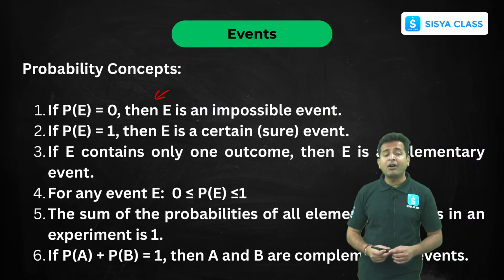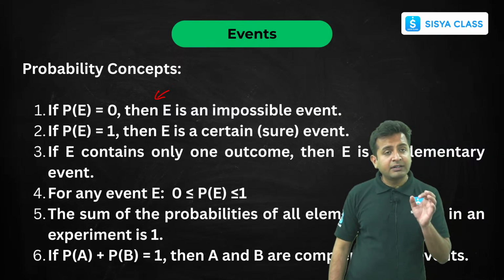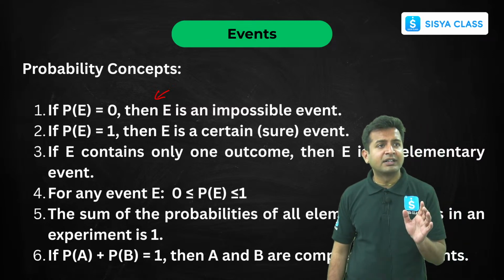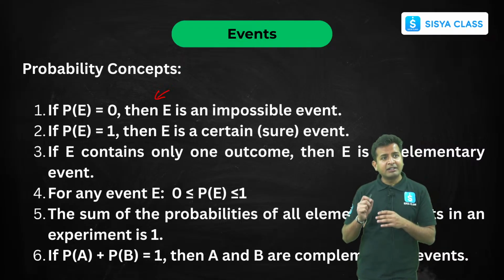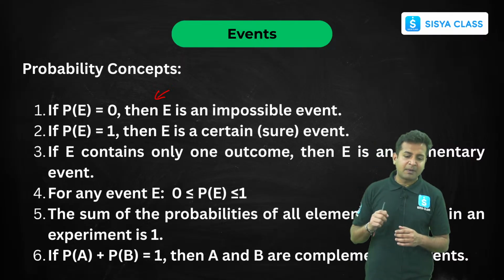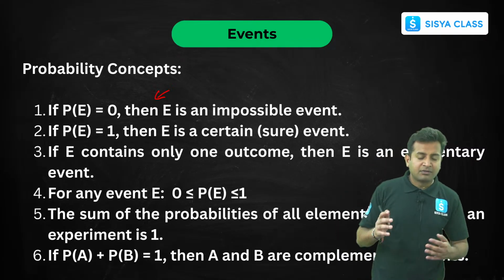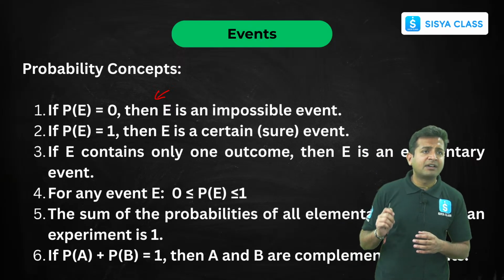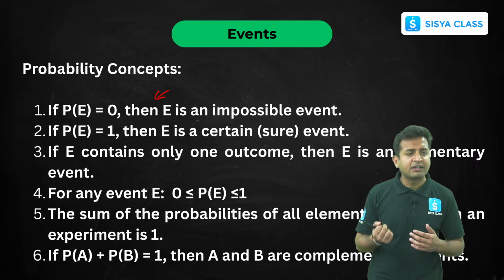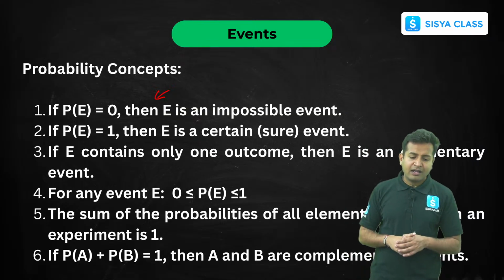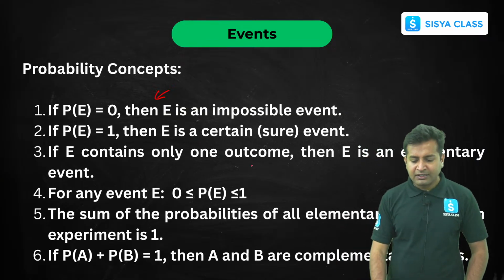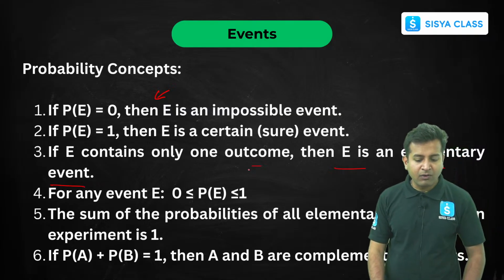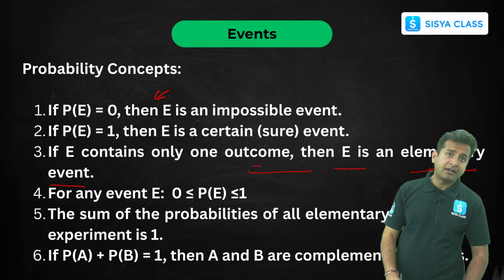So the probability of it working is 1, right? Let's suppose if someone asks what is the probability that all 3 pens will be working, definitely it will be working. So the probability is certain, right? Understood? For example, if someone asks what is the probability that the sun will rise from the east, it is definitely going to rise from the east, so it will be 1. Clear? Now if E contains only one outcome, then E is an elementary event. Okay, only one outcome, it is called an elementary event.